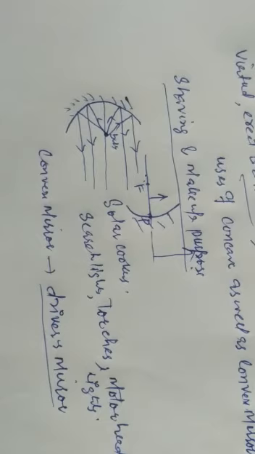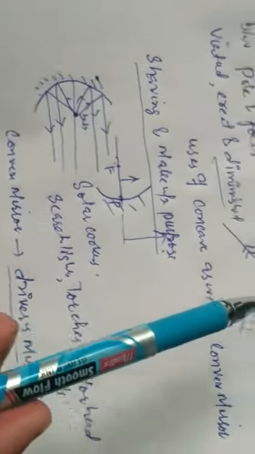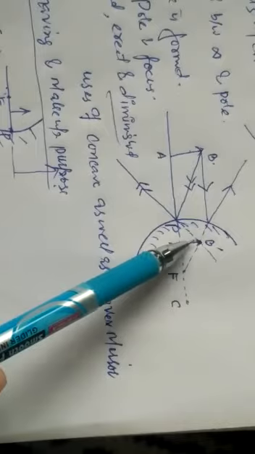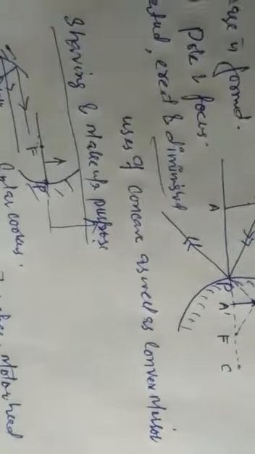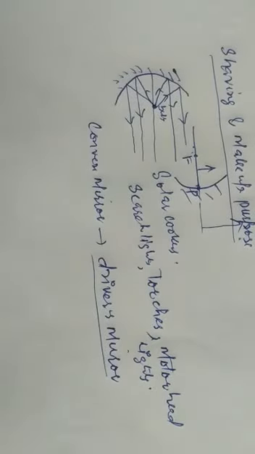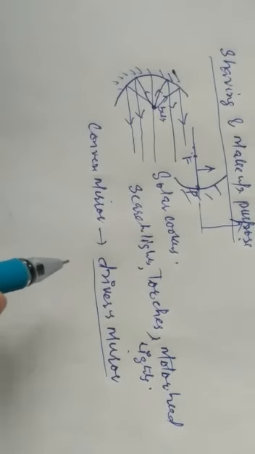Why is the side mirror in your vehicle, or even in your scooty or bike, a convex one? Because, as from the diagram, a convex mirror gives a virtual as well as diminished image. So this mirror is used to get a virtual, erect image, but a diminished one.